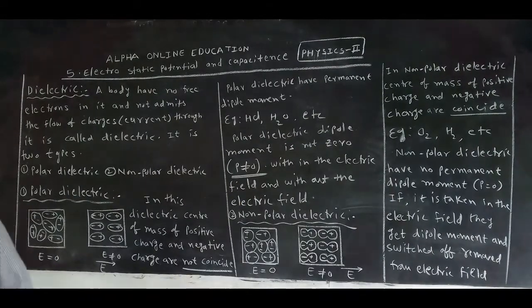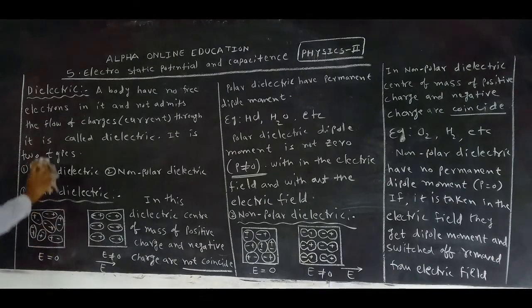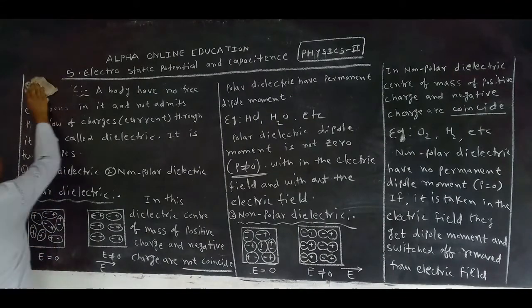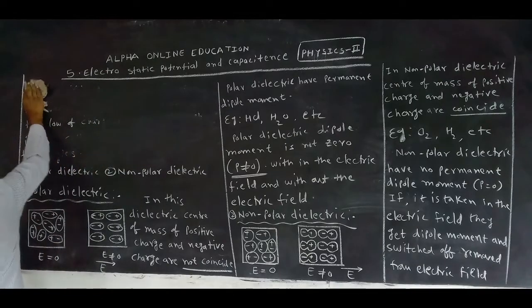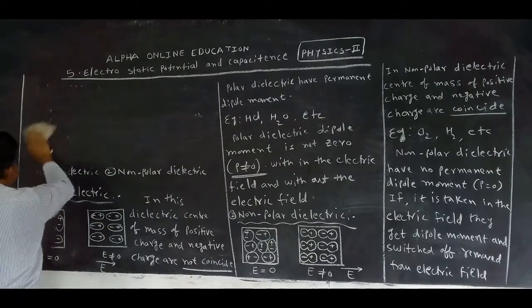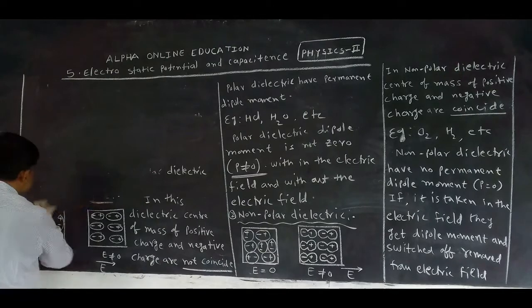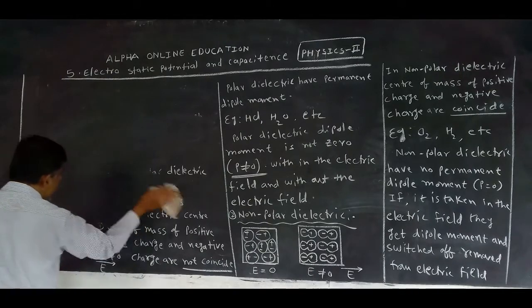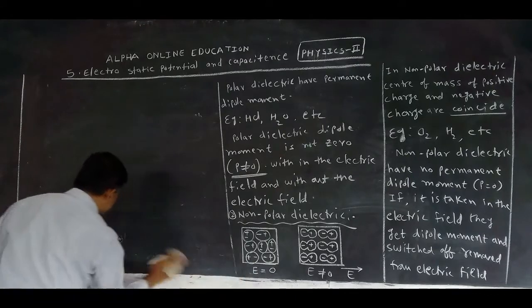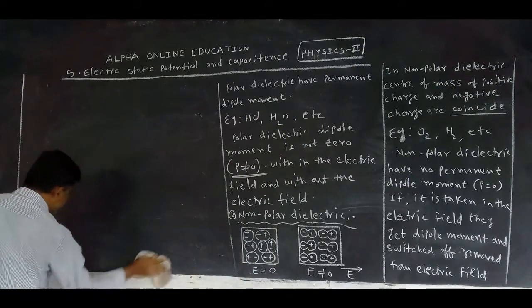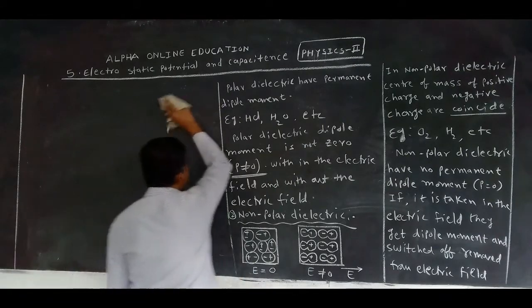Polar and non-polar dielectrics may be asked as a 2 marks question: write the differences between the polar dielectric and non-polar dielectric. Polar dielectric has a permanent dipole moment, but non-polar dielectric has no permanent dipole moment.